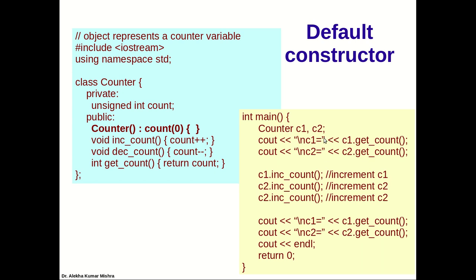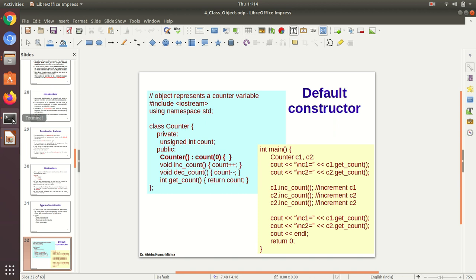Then we can print it, then we'll increment and see that. We are again taking the help of getCount to get the value of the counters initially. Then we are incrementing them. We are incrementing the counter of the object C2 twice, and we are printing again. Let us run it and see the output of this.